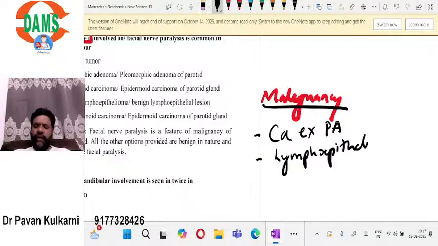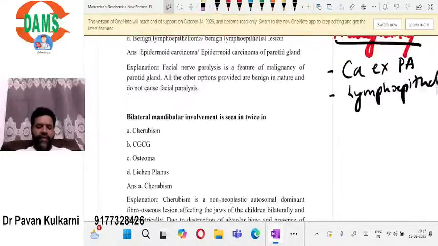Any of the carcinomas which involve the parotid gland can cause this facial nerve paralysis. So facial nerve paralysis is a typical feature of malignancy that affects the salivary glands. Okay. Let us move on to the next question here.